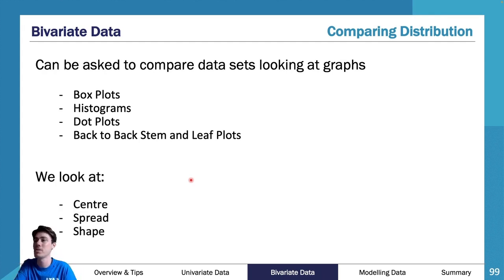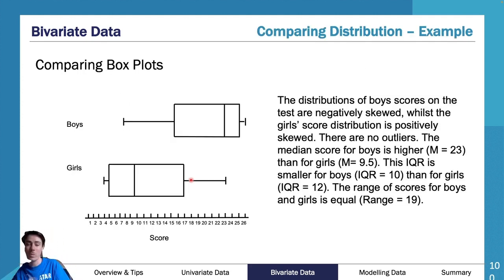And our box plots generally get asked to discuss the differences between them. So comparing box plots, because we always get asked to discuss box plots in our univariate, they always ask us to discuss box plots in our bivariate. It just happens to be the way things work. They just like to do it like that. And we sort of just have to get used to it.